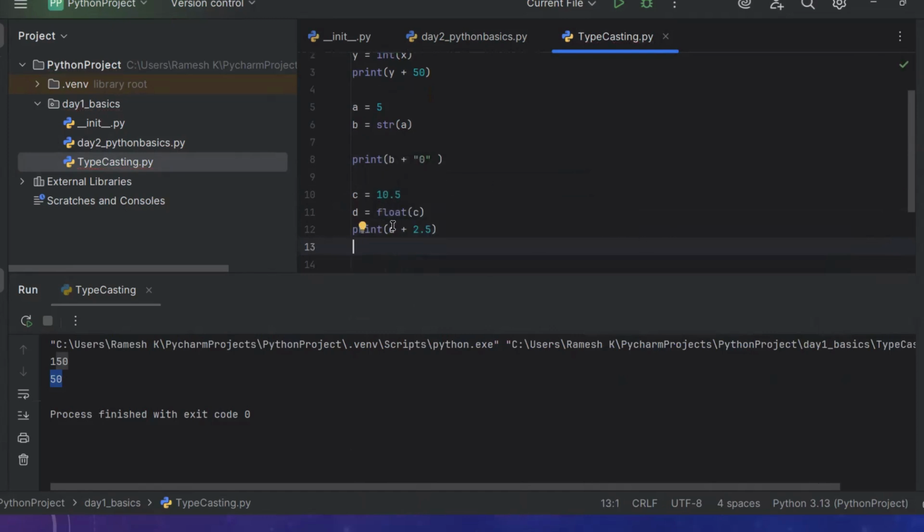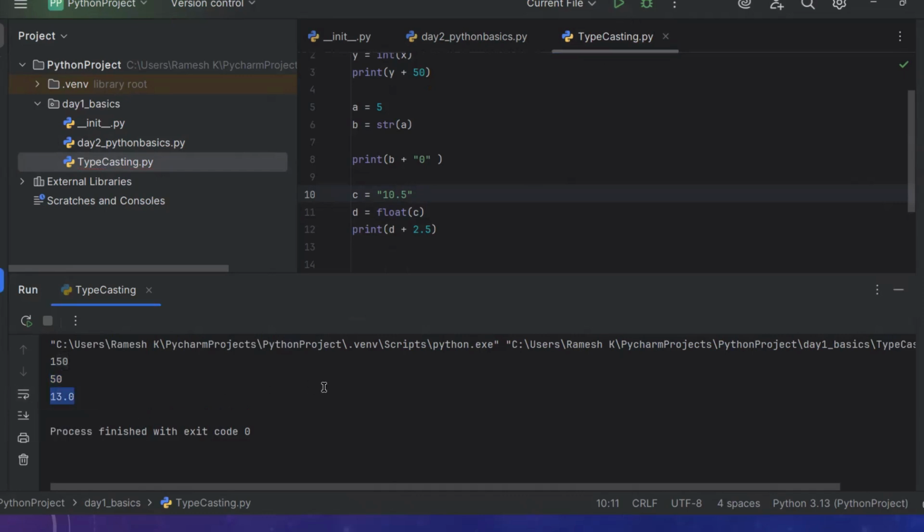Sorry, I have to use it like this. c is a string variable. Now I converted this into a float variable, and then I'm adding the value 2.5. d is 10.5, a decimal value, plus 2.5. Total 13.0. Yes, 13.0 is printed.